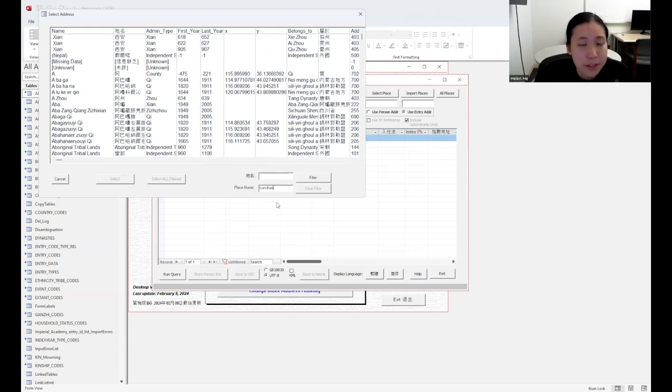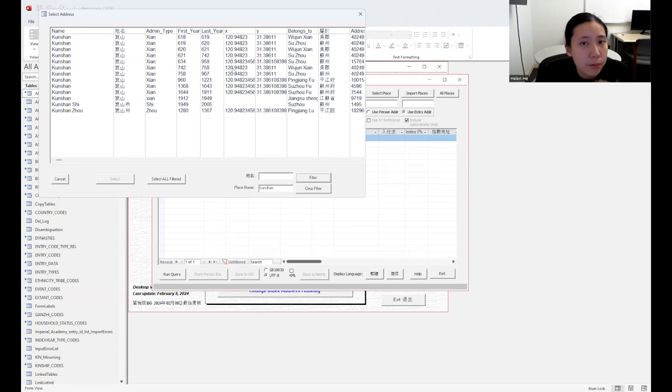That is not how geography works, right? So we're going to just do a keyword search, put Kunshan, and then we can see there are a lot of Kunshan popping up. That's because there's a Kunshan in each historical time period, and there's been a lot of historical changes to the border of Kunshan, or what Kunshan actually entails.